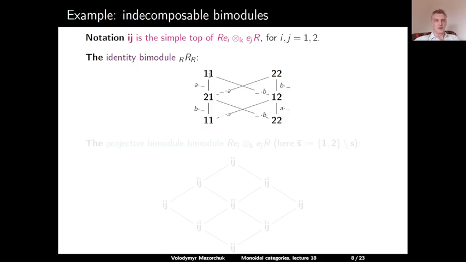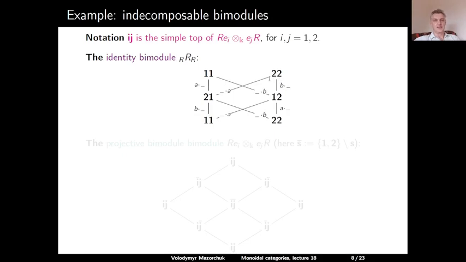So starting from 1,1, using the left action, we can go to 2,1, and then to 1,1 again. But using the right action, we can change the right index to go to 1,2, and then to 1,1. Similarly, starting from 2,2, using the left action, we can go to 1,2, and then to 2,2.